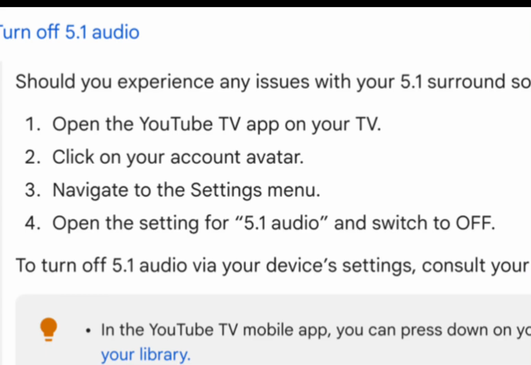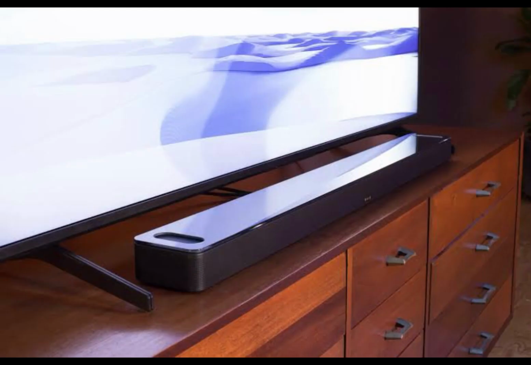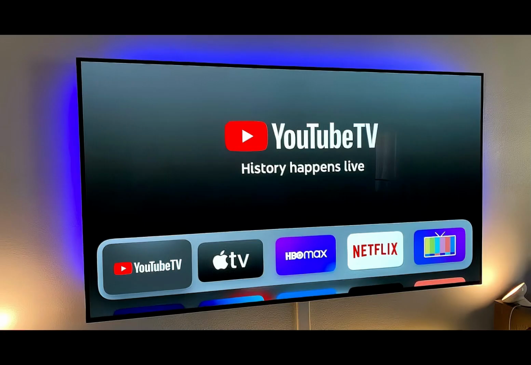This issue commonly arises after app updates, changes in device settings, or when using external audio systems like soundbars. Users may also encounter it when switching between different audio outputs, such as from TV speakers to Bluetooth devices. The problem often stems from compatibility issues with surround sound formats or muted settings within the app.